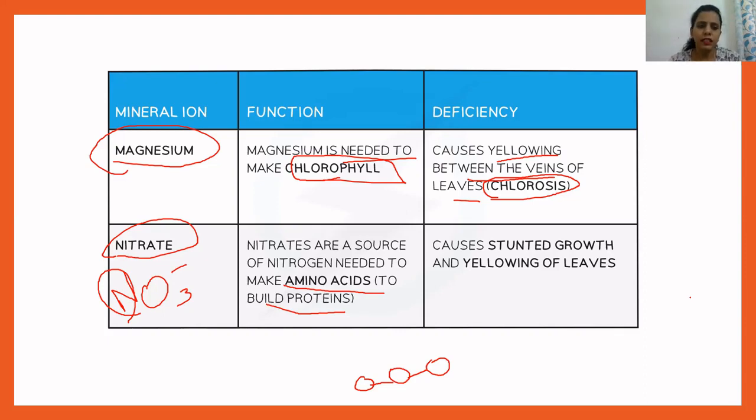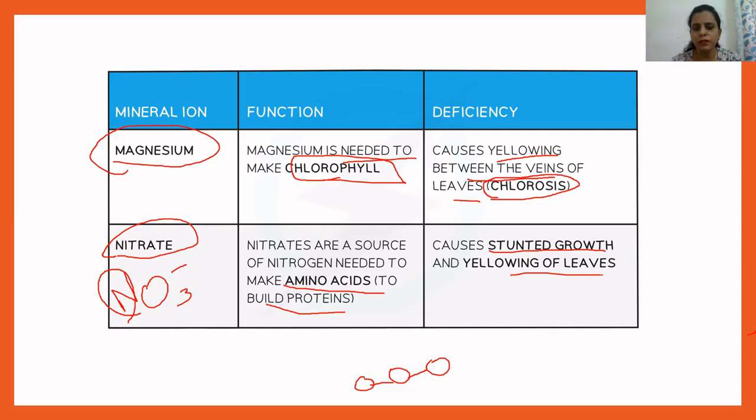Okay, and in case there is a deficiency of this nitrate ion, what will happen? It will cause stunted growth. Stunted growth means the growth will stop, or you can say the growth will not be appropriate. Appropriate in the sense that the plant will not grow properly. Okay, the leaves or the stem or any other part of the plant will be lesser in size compared to the plant which is receiving all the minerals, or you can say the plant which has the full supply of nitrate ions. Okay, and it also causes yellowing of leaves.